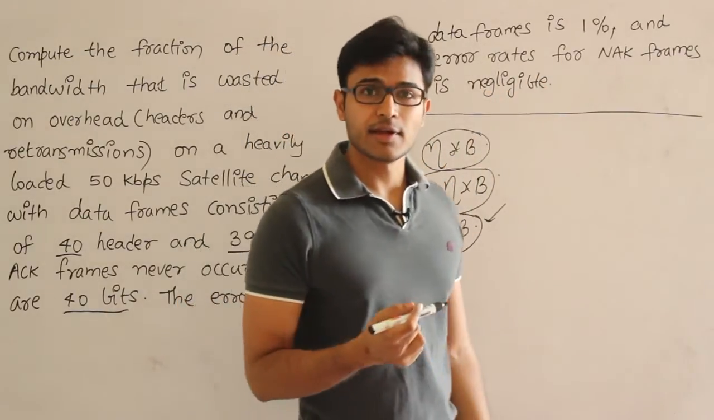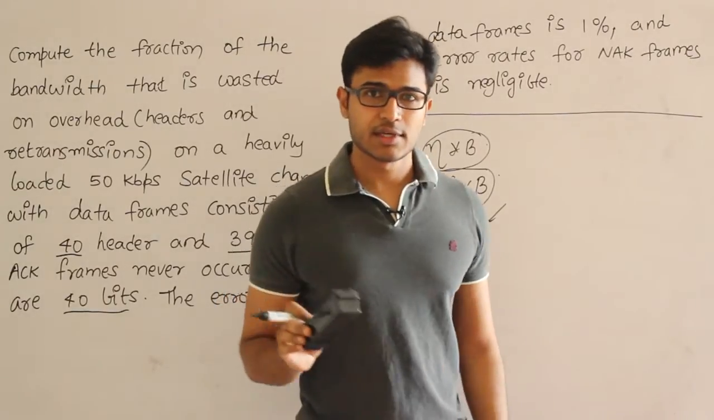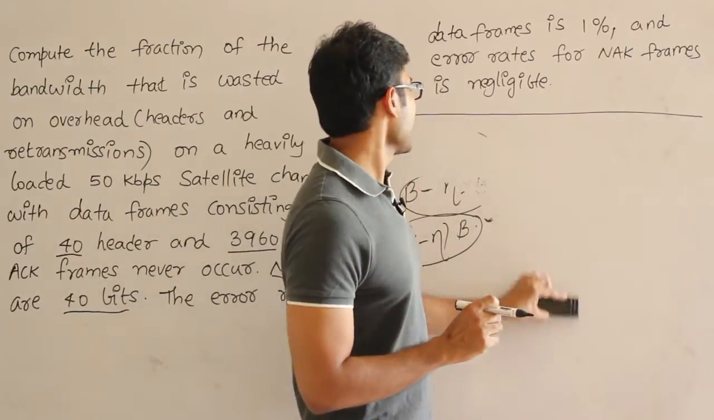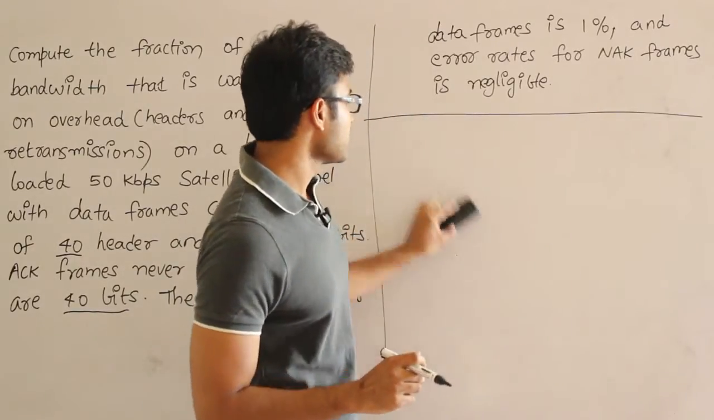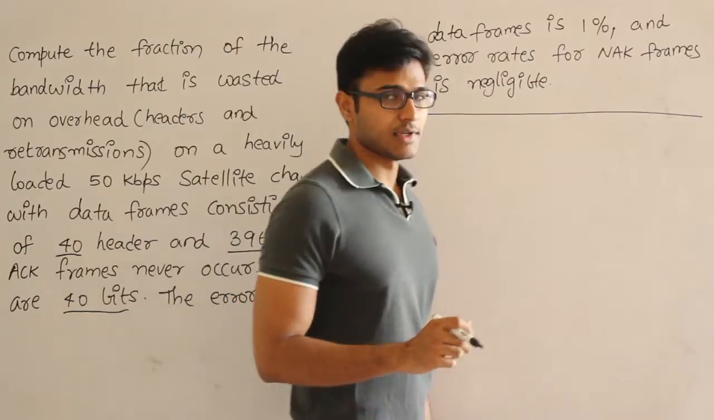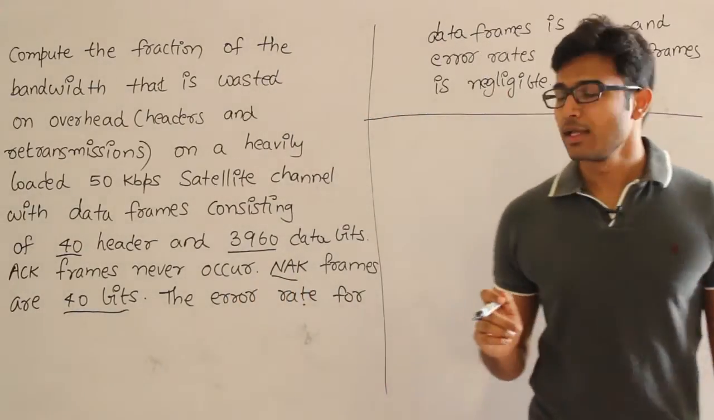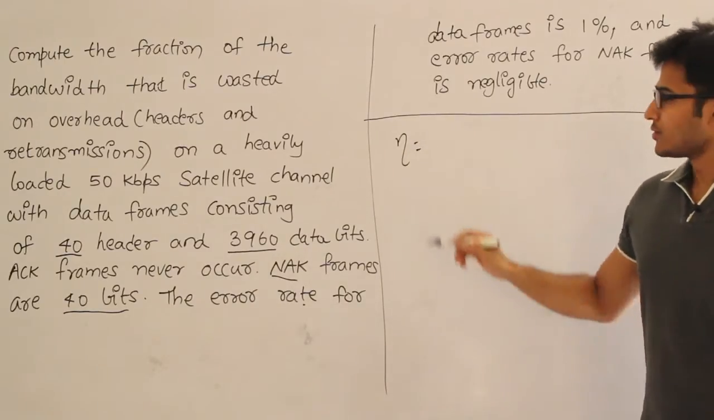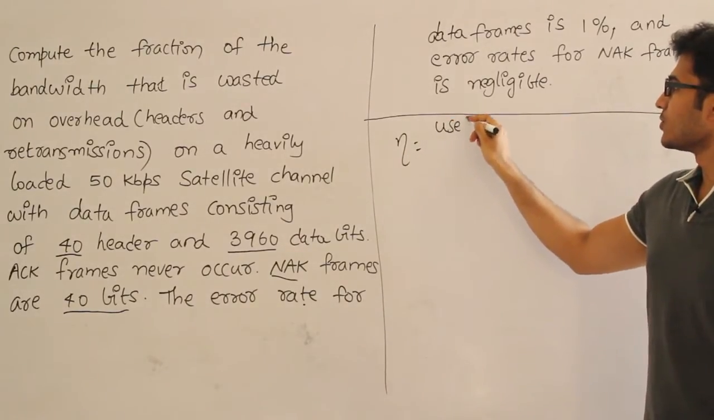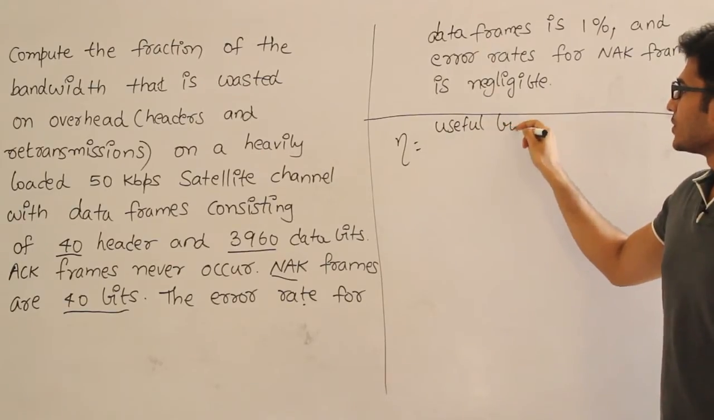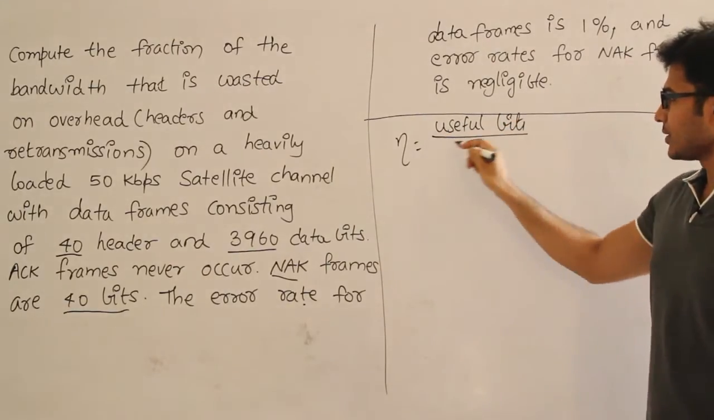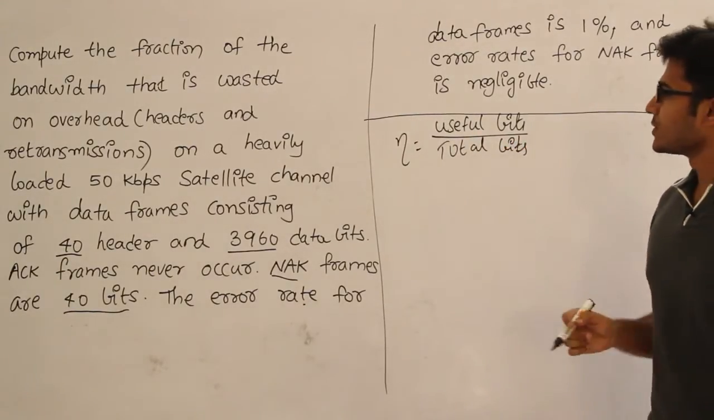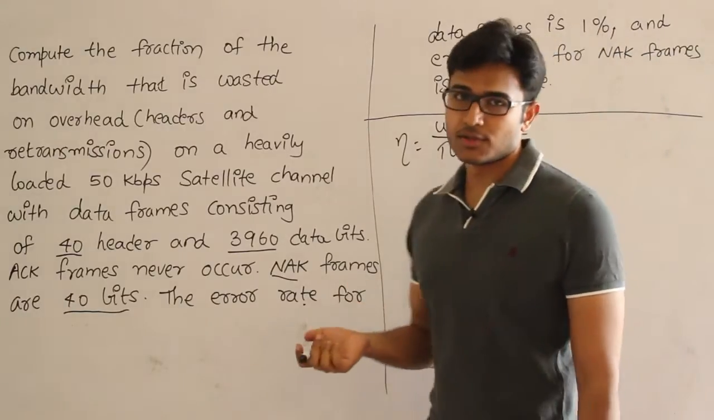So don't worry whether a negative acknowledgement will be lost, because they are saying that whenever you send a negative acknowledgement, that will never be lost. Then they are asking about the fraction of bandwidth that is utilized and the fraction of bandwidth that is wasted. They are asking about the wasted bandwidth. So we know that efficiency is always useful upon total. So efficiency in this case is useful bits divided by total bits. So among the total bits, how much is useful or how much is used, right?